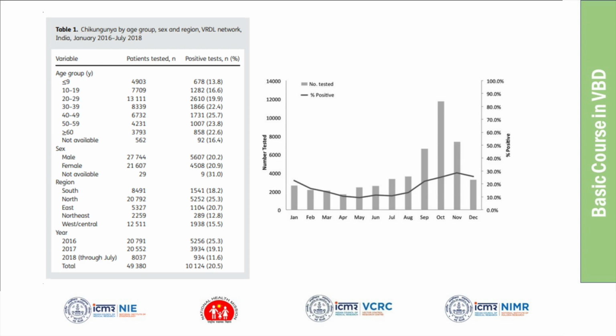Earlier, I showed a picture for dengue in my previous class. Do you think it is similar or different? Similar, sir. Yeah, the transmission is relatively similar. It's during the same period that chikungunya cases get reported, particularly in the monsoon season, like September, October, November. By age group, there is not much difference, and sex-wise also no difference. Region-wise, among the reported cases, more cases were reported in the northern region, and next east, followed by the southern region.